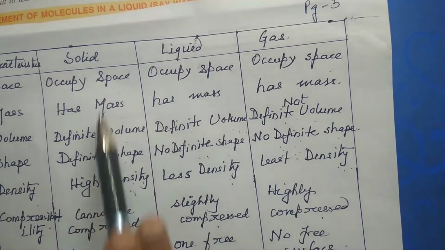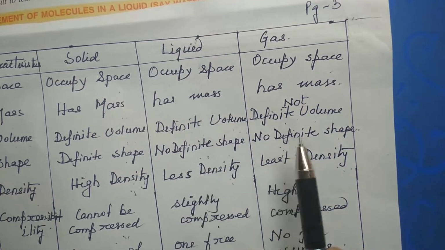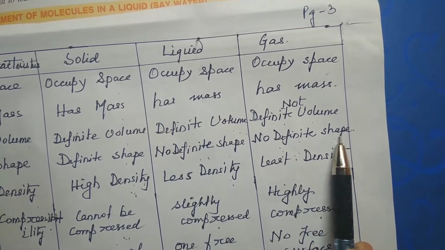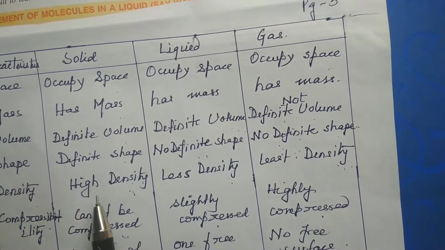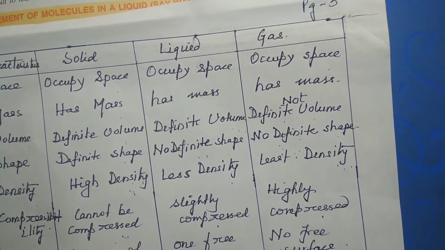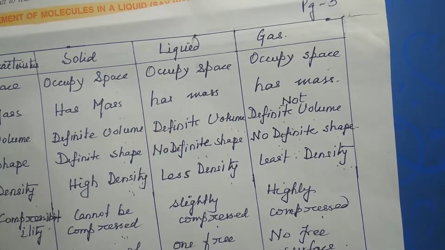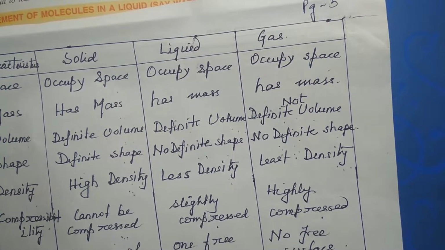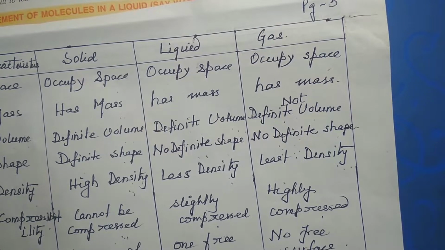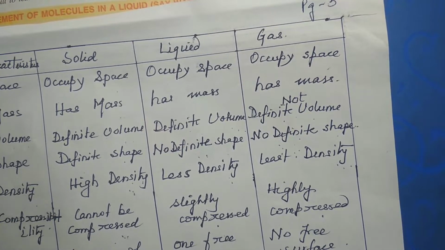Solids have definite shape, liquids do not have definite shape, gas also does not have definite shape. When we think about density, solid substances have the maximum density, liquid in between, and gaseous substances the least density. Why? Because intermolecular space is maximum, so the number of particles per unit volume is less.